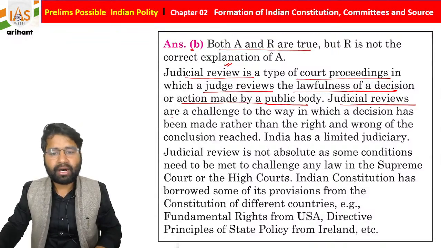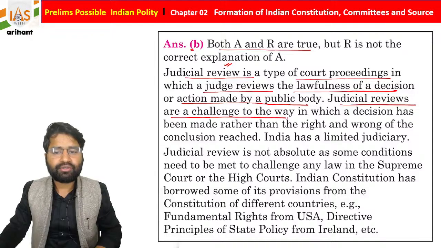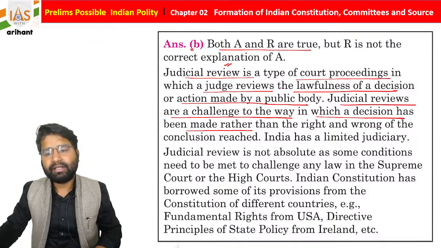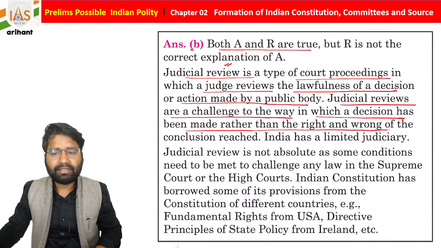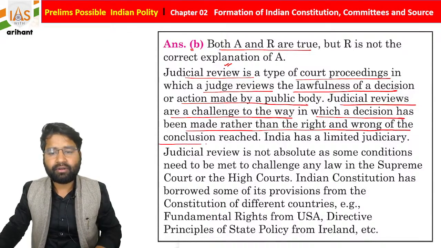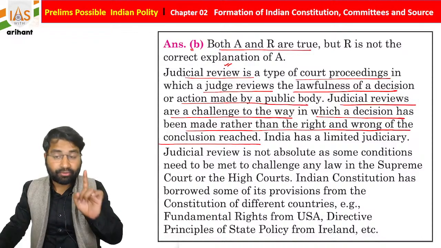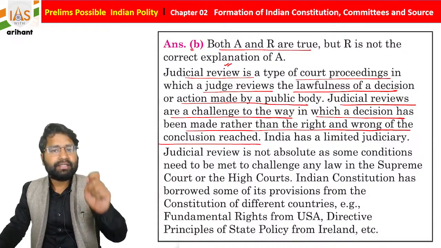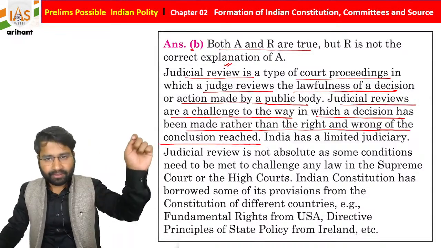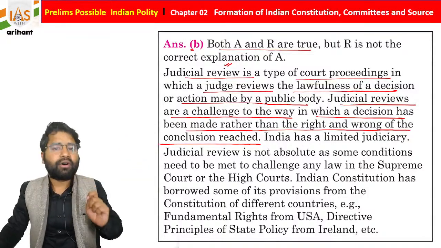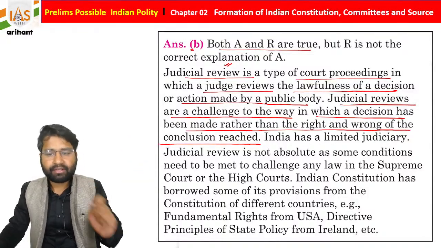Judicial review is a challenge to the way in which a decision has been made, rather than the rightness or wrongness of the conclusion reached. So I told you, students, that they will check whether the decision is following the rules or procedure or not. They check only this thing.